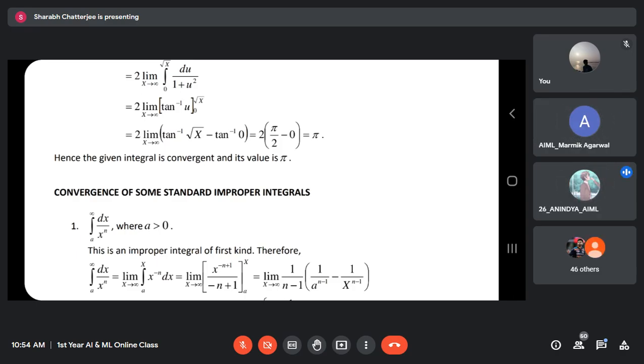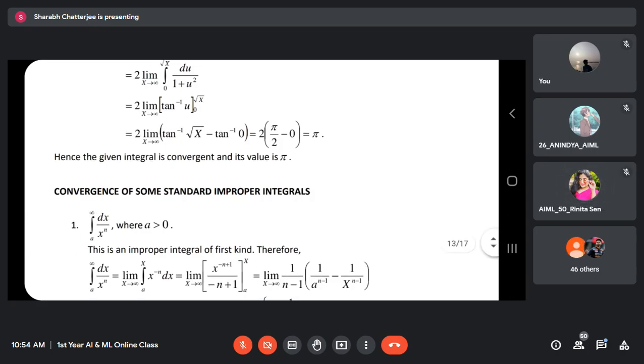How will that be 0? But that will be 0, sir. So 1 by infinity. How zero? Sir, x is going to infinity, so how zero? Infinity times zero. Infinity is there. Okay, good. What if I put n is equal to minus 2, for example?